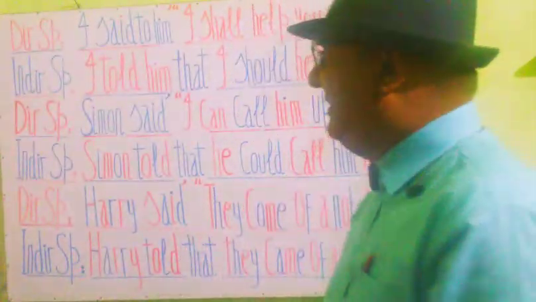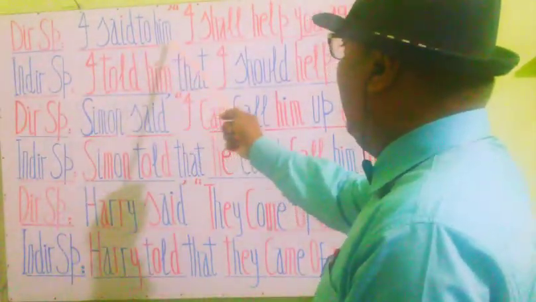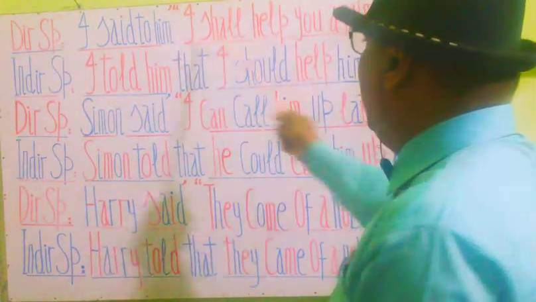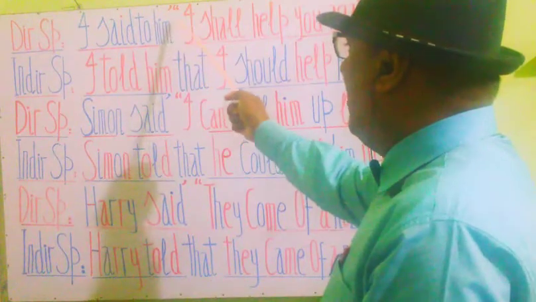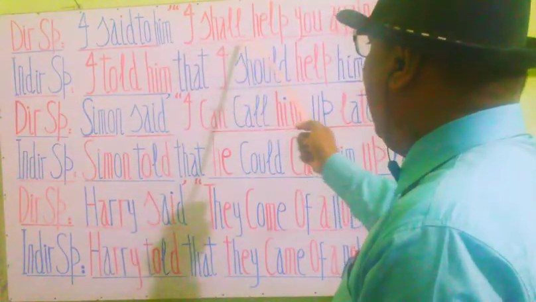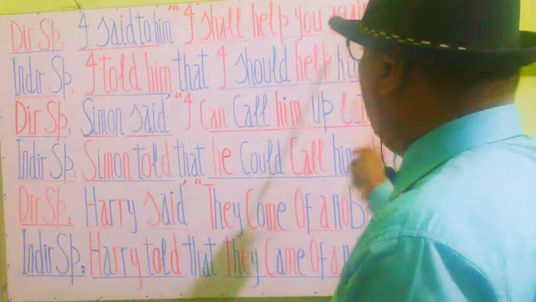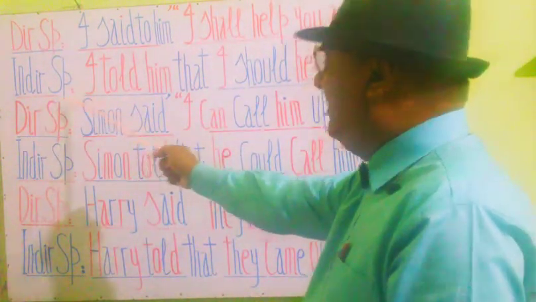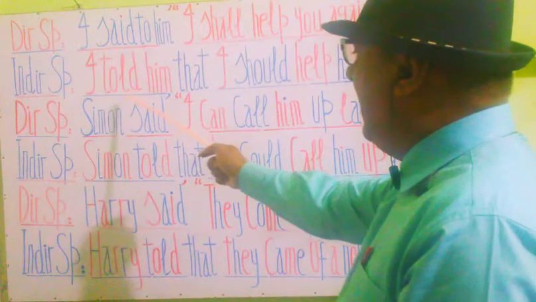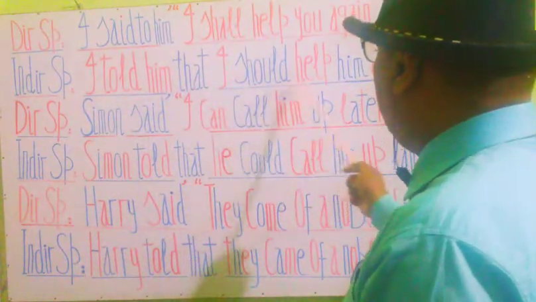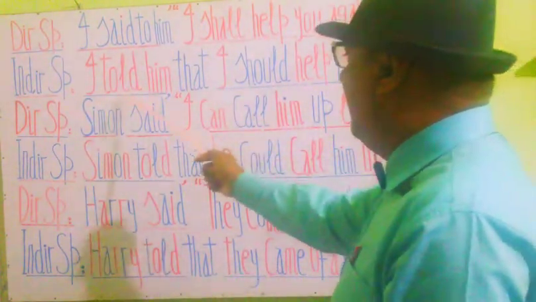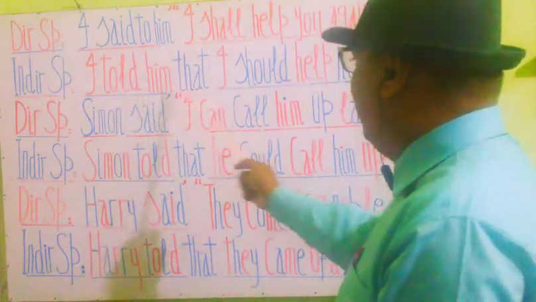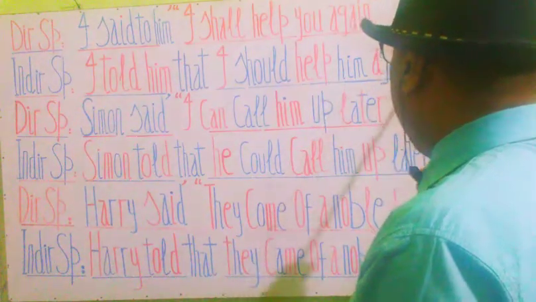The first one is: I said to him, inverted commas, "that I shall help you again." Commas close. Now see its change into indirect speech. Here see the change: I told him that I should help him again.